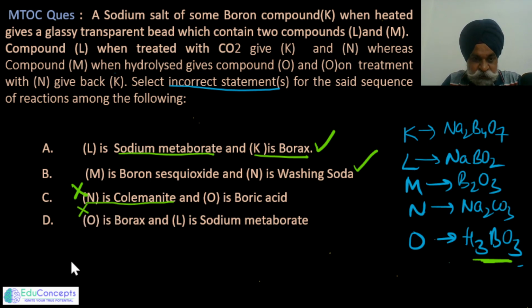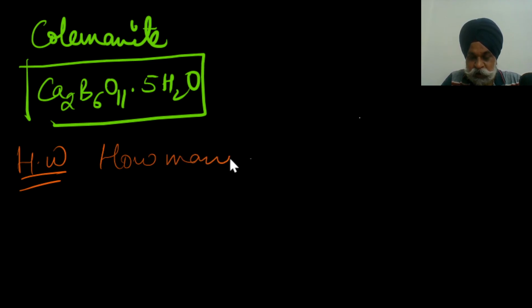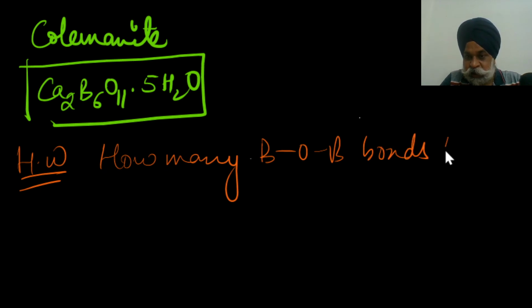Now, the question is, what is basically calaminite? Calaminite is another ore of boron, where CaB6O11 and I think 5 water molecules are there. So this is a very popular compound, an ore of boron, which we call calaminite. So here I am placing a homework question for this. Do let me know how many B-O-B bonds are there in this compound.